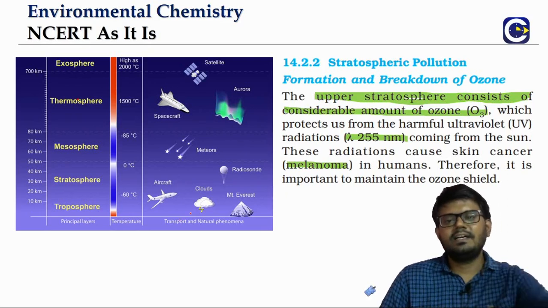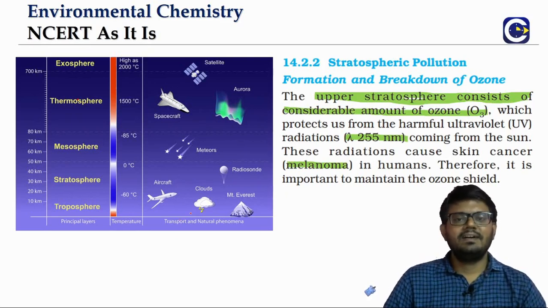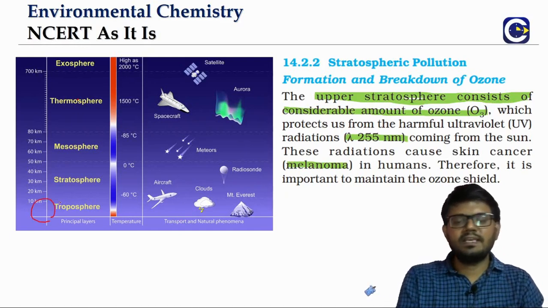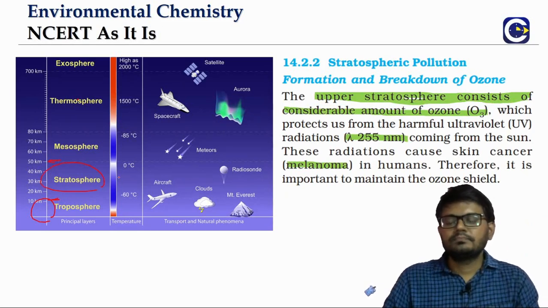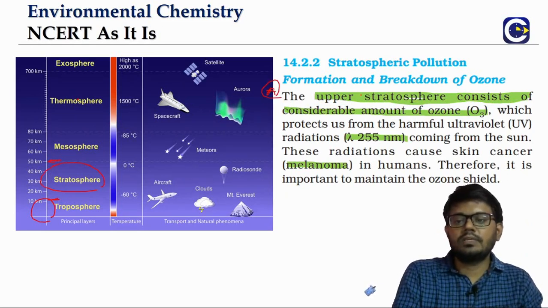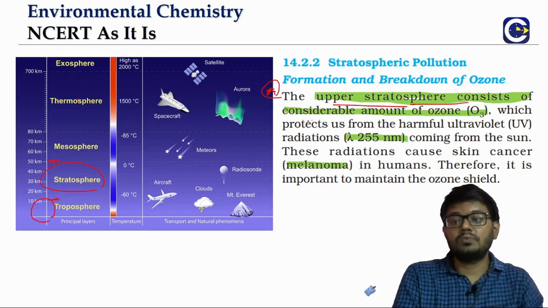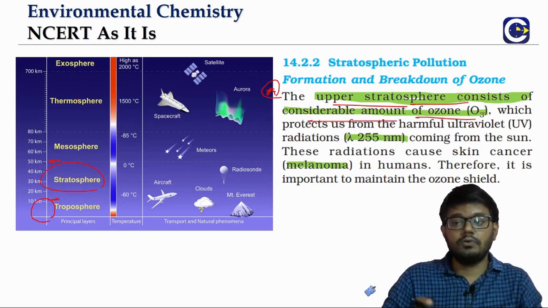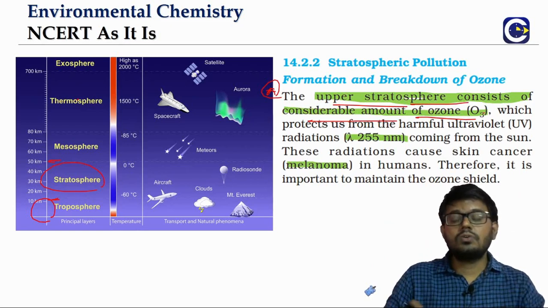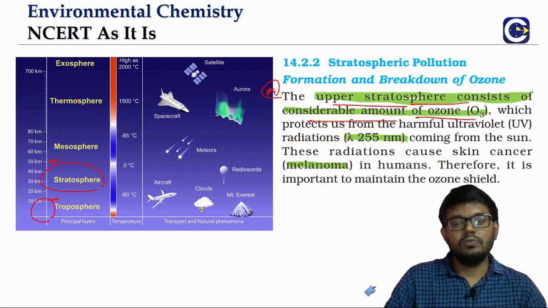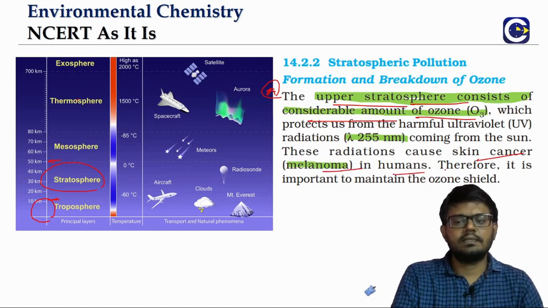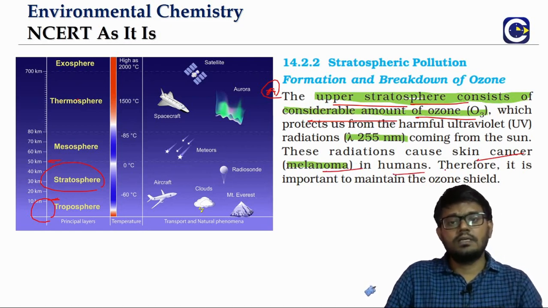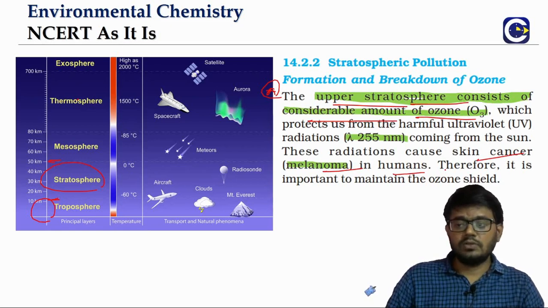So we are done with the troposphere. Now let's just move a little bit higher up. Because the troposphere is up to 10 kilometers, right? From 10 to 50, that is what is our stratosphere. This is an important thing that we need to notice. The upper stratosphere consists of a considerable amount of ozone. And this ozone will be able to protect us from the harmful effects of the UV radiation. The UV radiation, when allowed to reach the surface of the earth, can cause skin cancer, melanoma, or they can even cause harmful effects to the plants also.